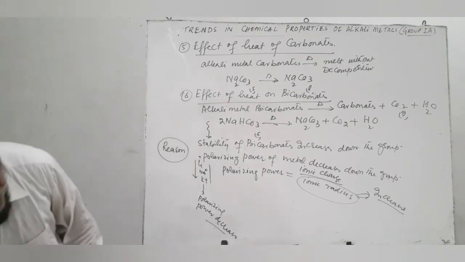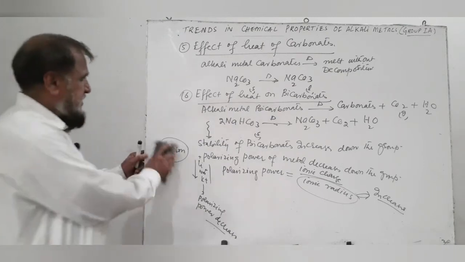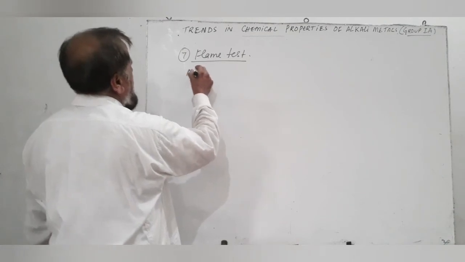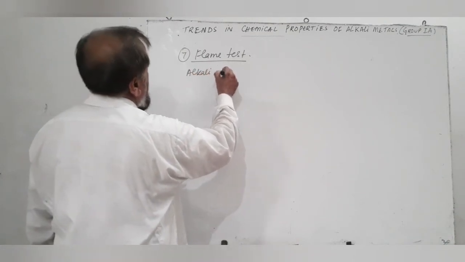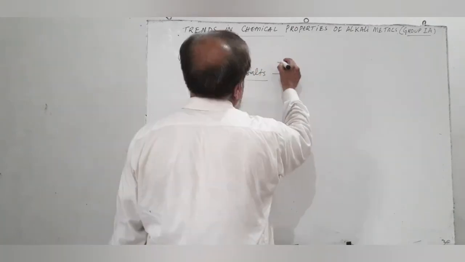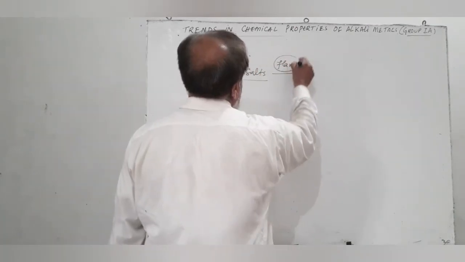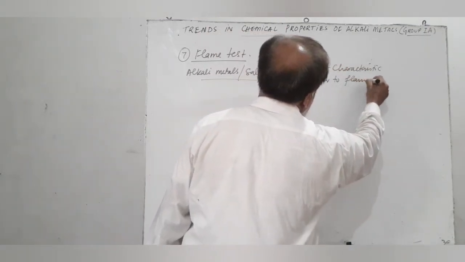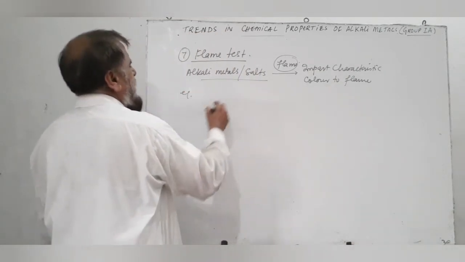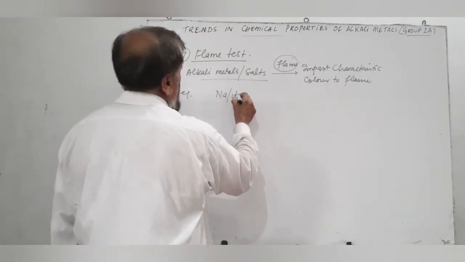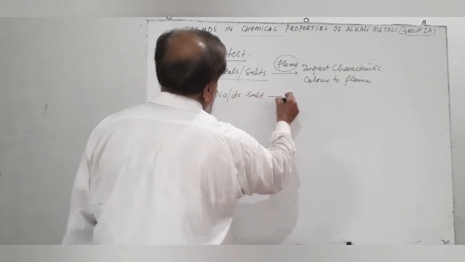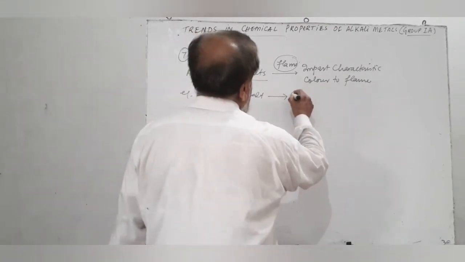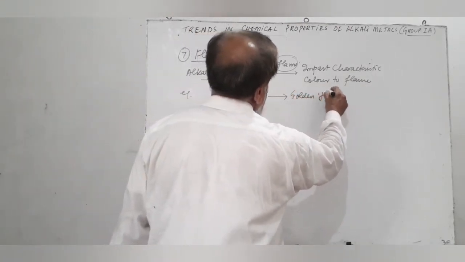The last property of alkali metals is the flame test. When alkali metals or their salts are subjected to flame, they impart a characteristic color to the flame. For example, sodium and its salts, sodium chloride or sodium nitrate or sodium sulfate or sodium phosphate, impart a golden yellow color to the flame.